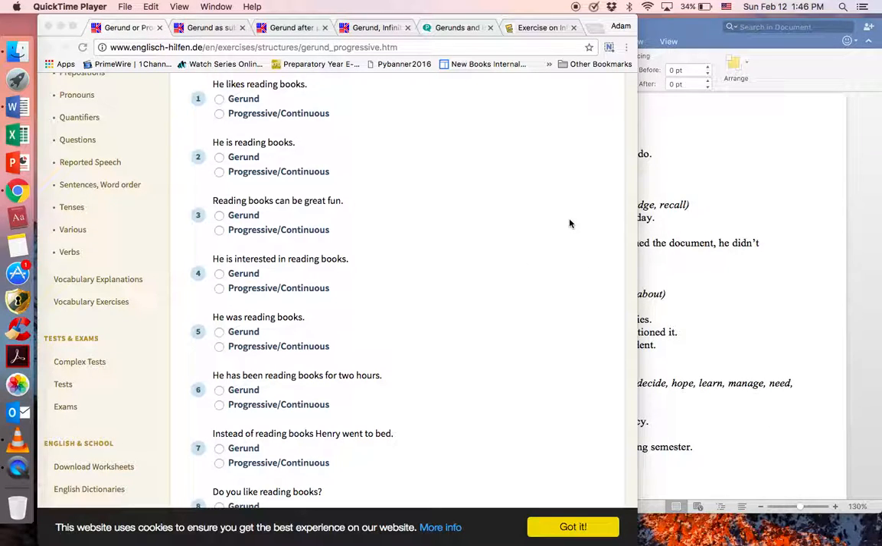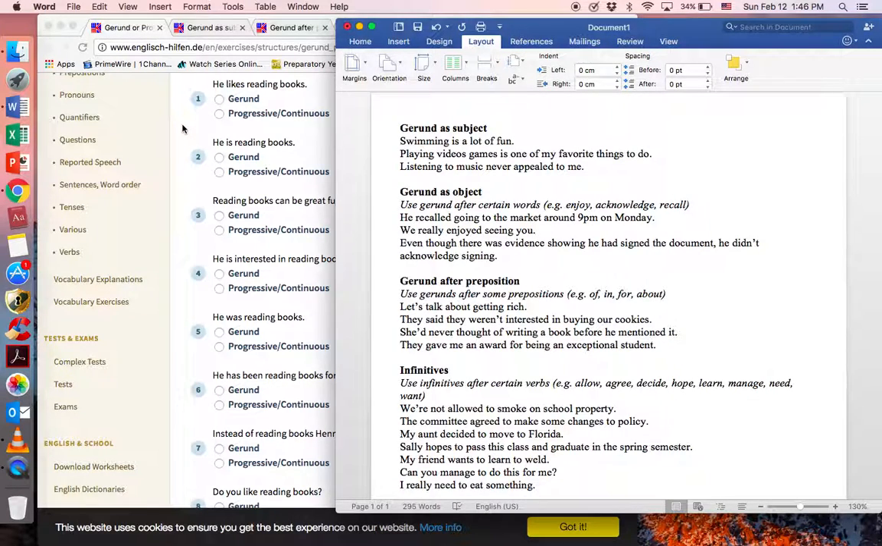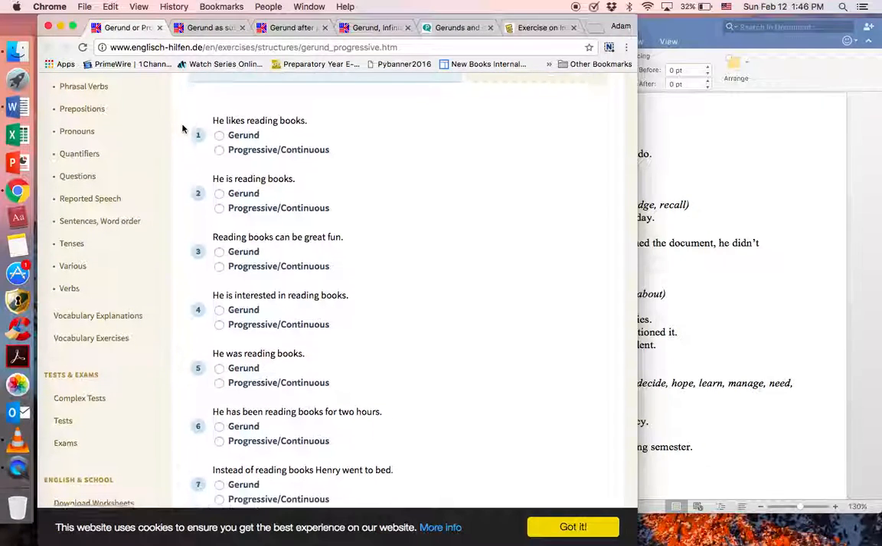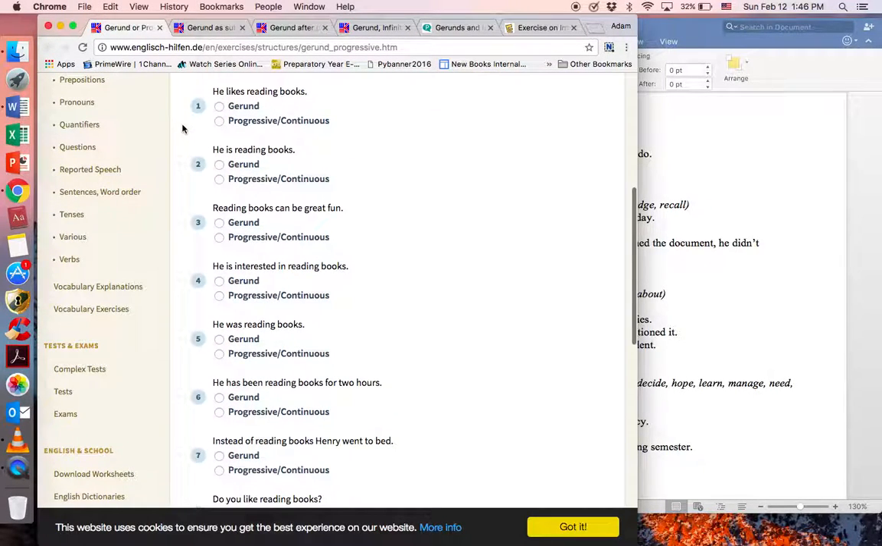Gerunds look a lot like continuous or progressive verbs in that they have -ing. It's a base verb plus -ing, but they can be used as a subject or an object of a sentence. So let's first look at what a gerund is and what's the difference between a gerund and a progressive or continuous verb in a sentence. First sentence example: He likes reading books.